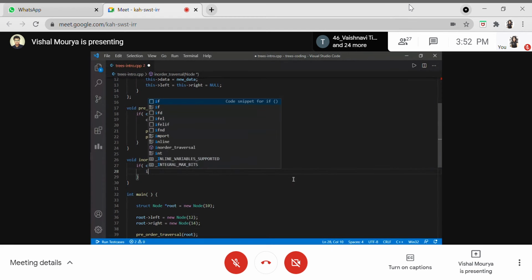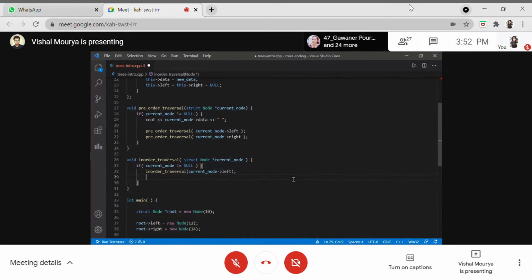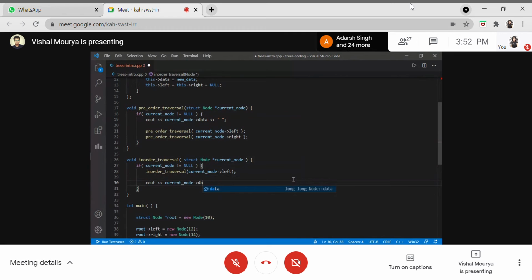We'll just be calling in-order traversal again and passing the current node's left reference here. Now whenever we reach the left, we will be printing out the data present in the left node. So that is what a simple in-order traversal will do.